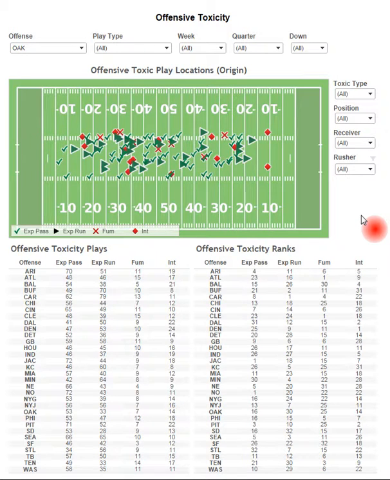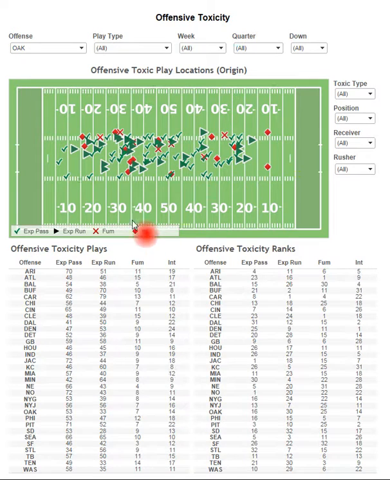All right, here is a really cool one. It's offensive toxicity. And as you know, toxic plays consist of explosive plays that gain a lot of yards, as well as turnovers, which are obviously bad. So you want explosive plays on offense, you don't want turnovers. And this visualization lists every single one of these on here.